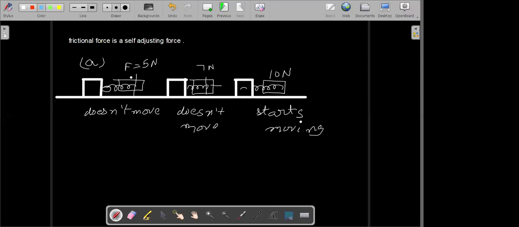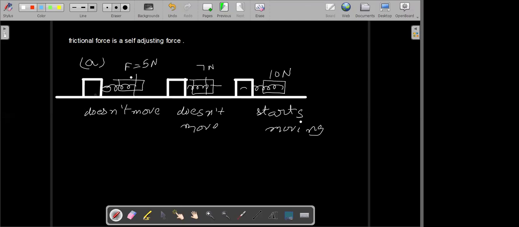The first one has low force, the second one has 7 Newton force, and 10 Newton is more. Oh, no, I want the amount of friction. What is the value of the force of friction in the first one? So 5 newtons, exactly.